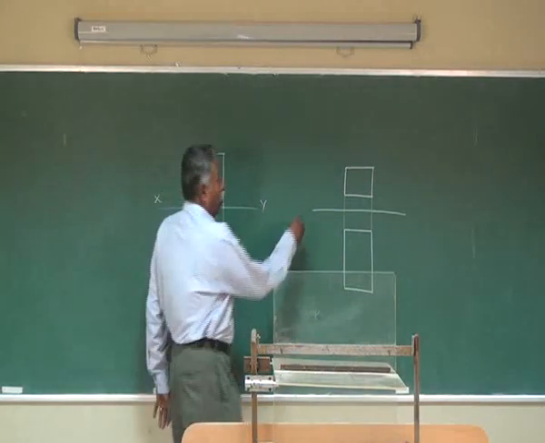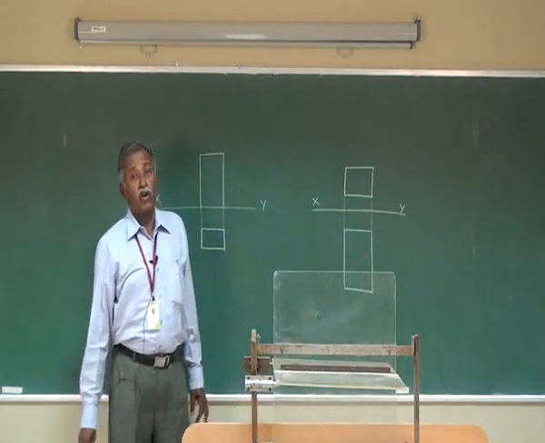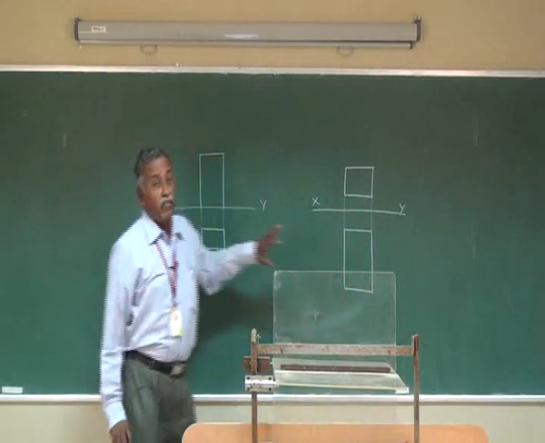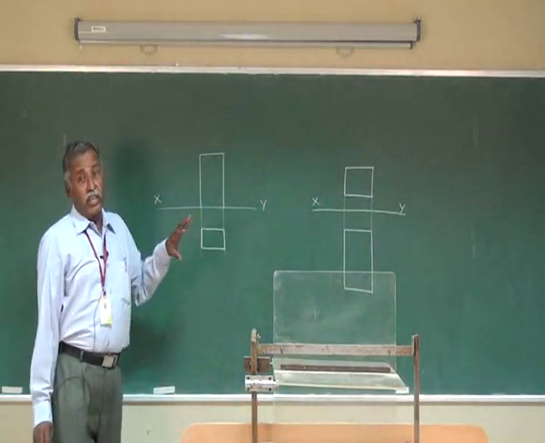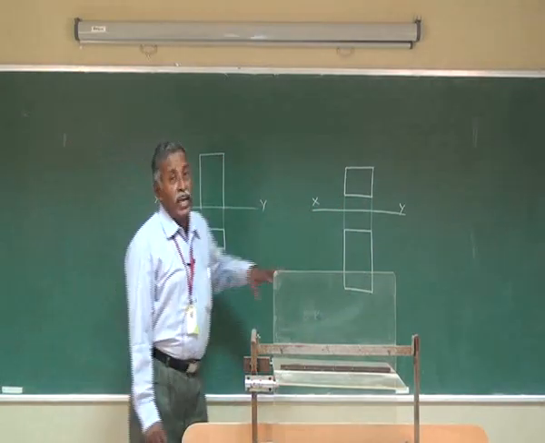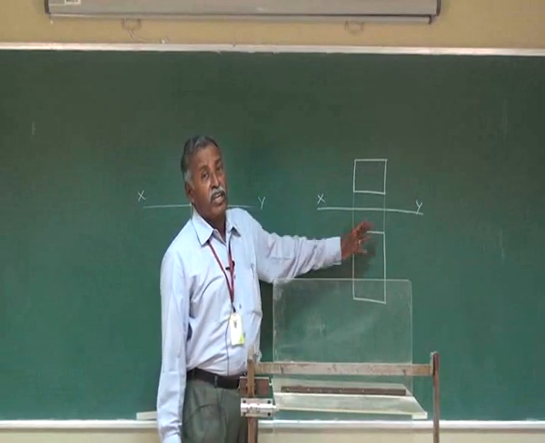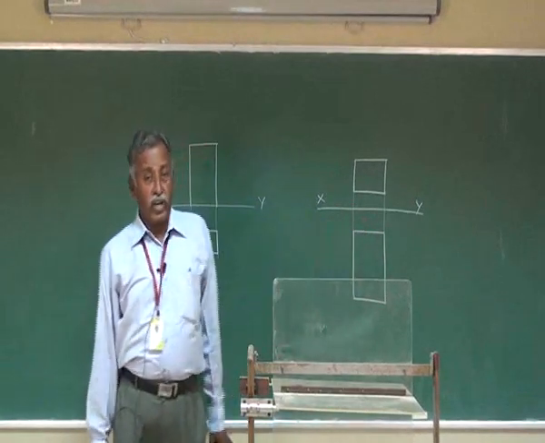So this way of representing the views is called third angle projection. In the first angle projection, the object is kept in between the observer and the plane of projection. In the third angle projection, the plane of projection is kept in between the object and the observer.